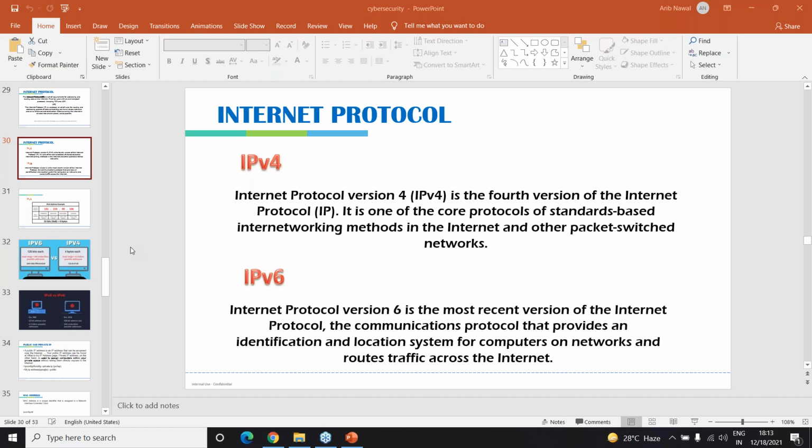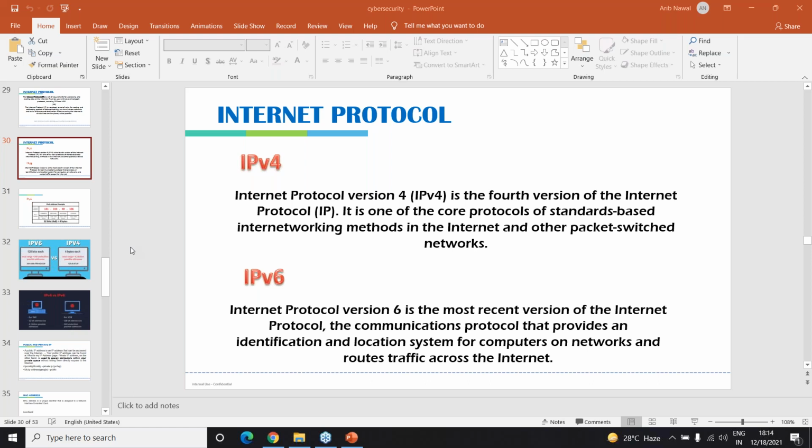IPv6 has a huge amount of addresses when you compare it with IPv4. IPv4 has a restriction that only 4.3 billion addresses can be there, but IPv6 has an option for much more than that. So that's why this is more feasible, and here you can have lots of people having their addresses online.